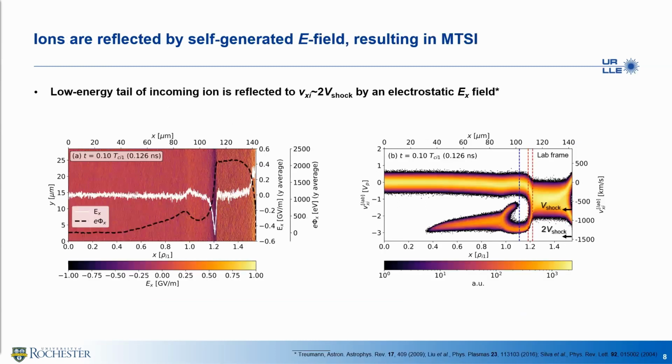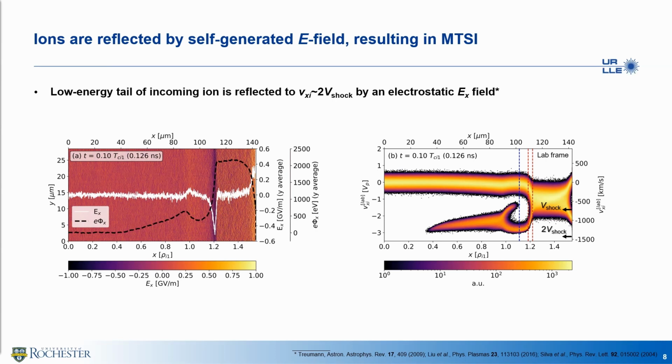For supercritical shocks, it is very important to know how the ions are reflected. On the left-hand side, you can see a strong Ex field at the shock front, building a potential wall over 2000 electronvolts. The low-energy tail of the Maxwellian incoming ion is reflected to a speed up to twice the shock velocity, which can be seen on the right-hand plot.